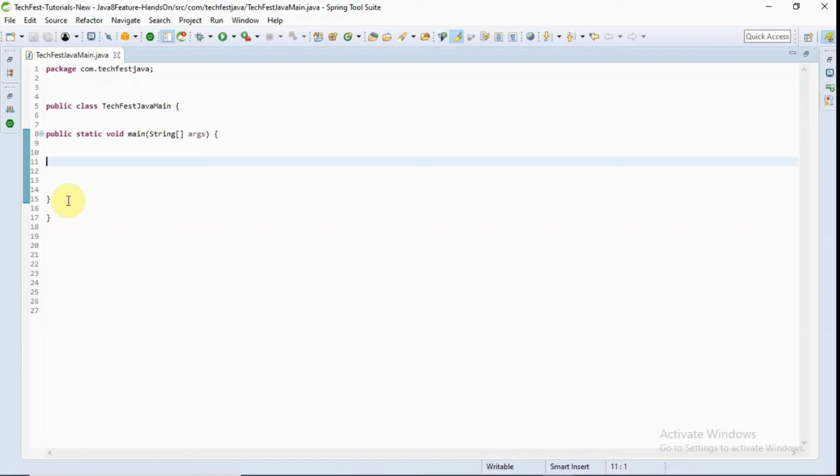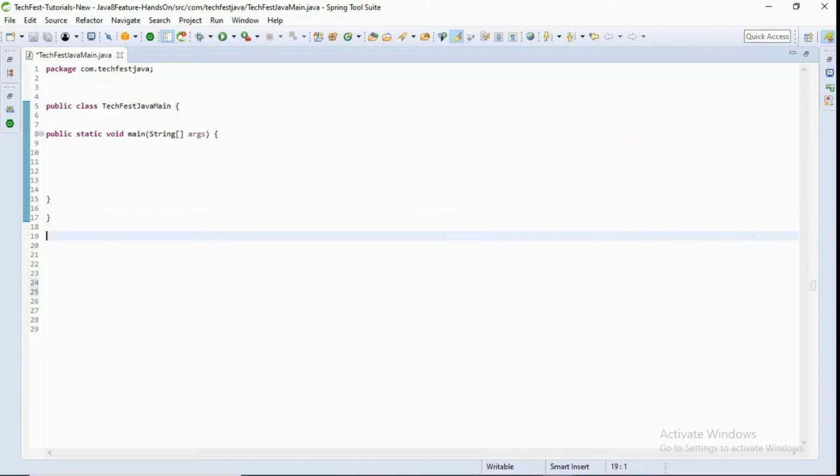Those functional interfaces are basically annotated with @FunctionalInterface. If you are not annotating that interface with @FunctionalInterface, then also it will be okay. It just has one condition: it should have only one abstract method.